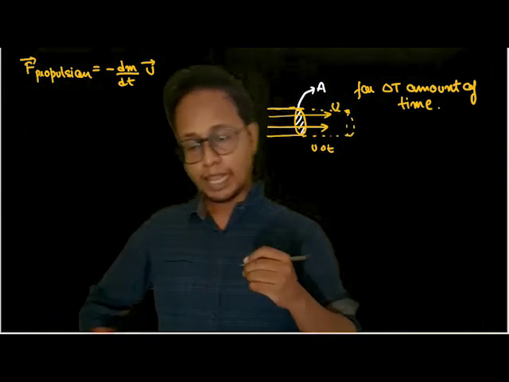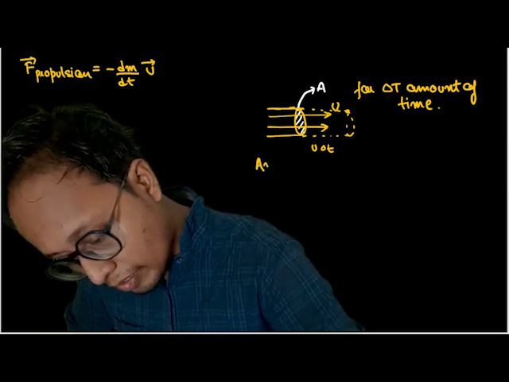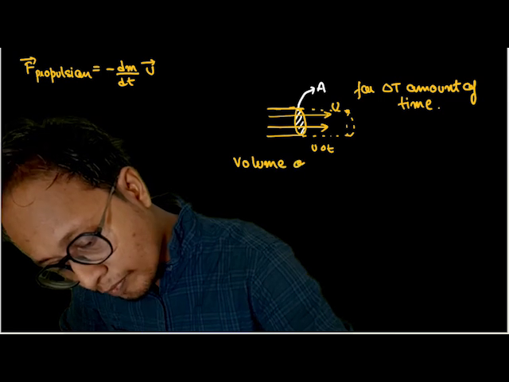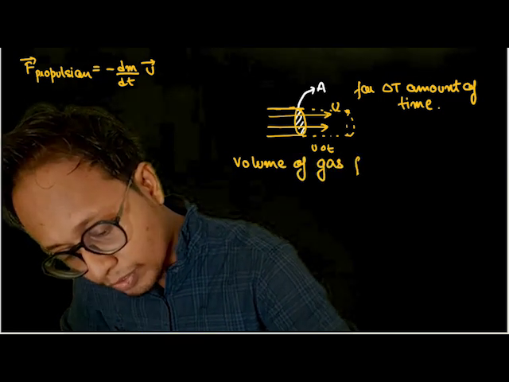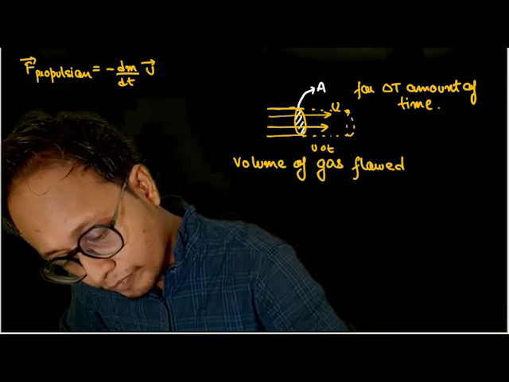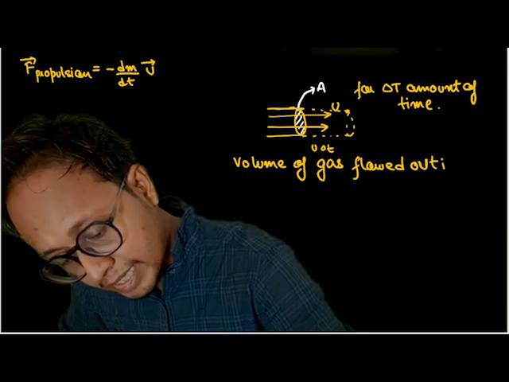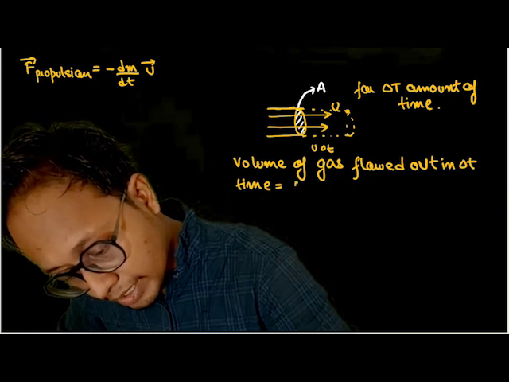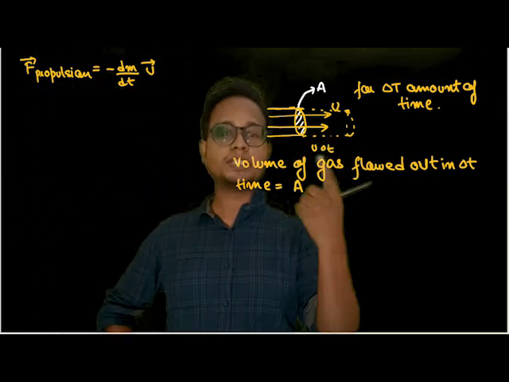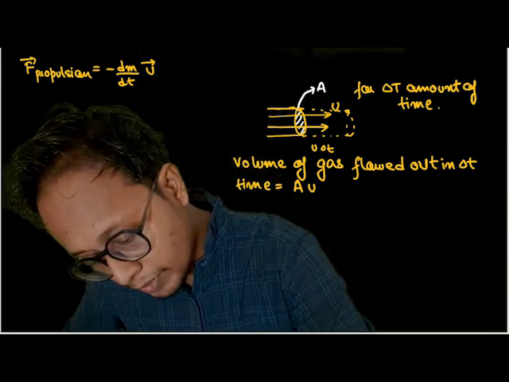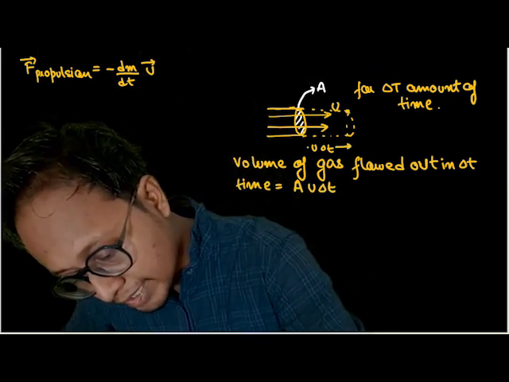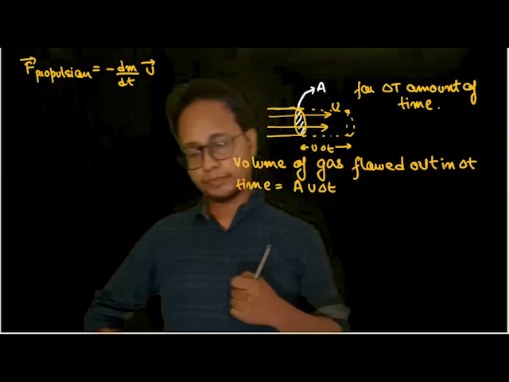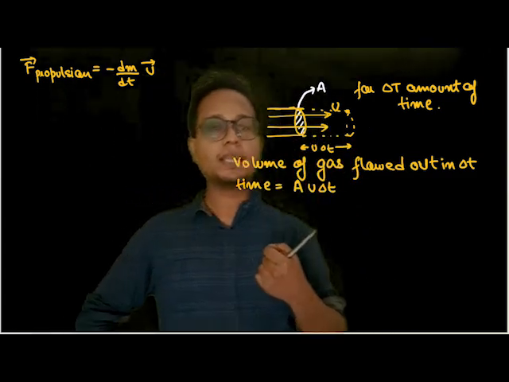Understood? So out here, the volume of gas flowed out in delta t time is nothing but the volume of the cylinder, which is area into u into delta t, where u into delta t is nothing but this length. Why? Because u is the velocity of the gas and delta t is the time for which it traveled, isn't it? So volume of gas flowed out in time delta t is equal to a into u into delta t.